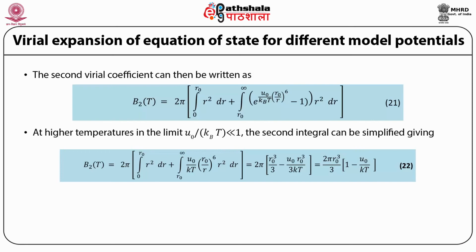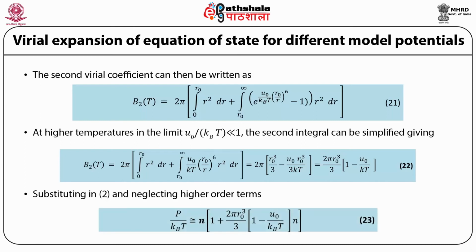from r0 to infinity of (u0/kT)(r0/r)^6 r² dr, which is equal to 2π times (r0³/3 minus u0 r0³/(3kT)), which is equal to 2π r0³/3 multiplied by (1 - u0/kT). Substituting in the second virial expansion and neglecting higher order terms, we get P/kBT approximately equal to n times [1 plus 2π r0³/3 multiplied by (1 - u0/kBT) multiplied by n].